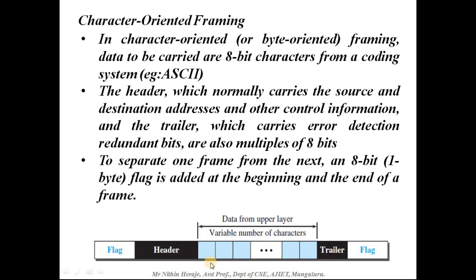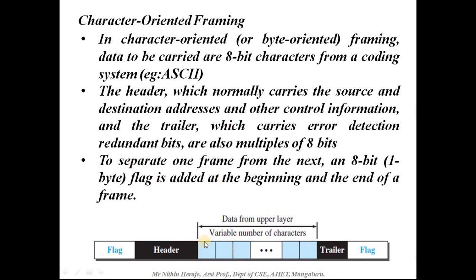So you can see header and trailer here. Both have multiples of 8 bits itself.